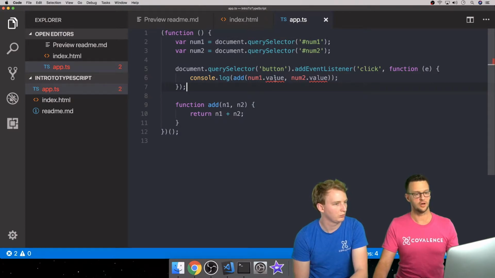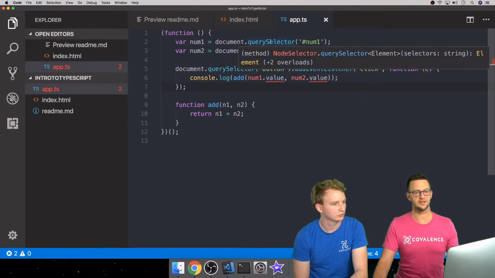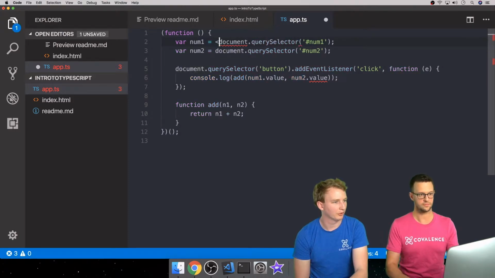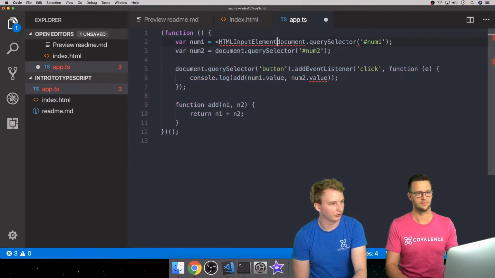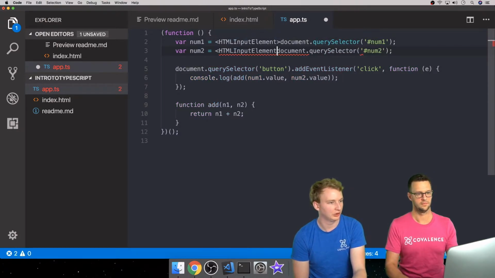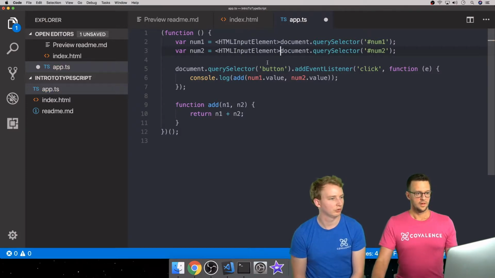Right now it thinks, because query selector returns just an element type, not an input element, that it's returning that base class. We need to cast it into the input element. If you're familiar with other statically typed languages, this is going to be immediately apparent. If you're just using JavaScript, it might be a little bit of a new thing, but not that hard to grasp.